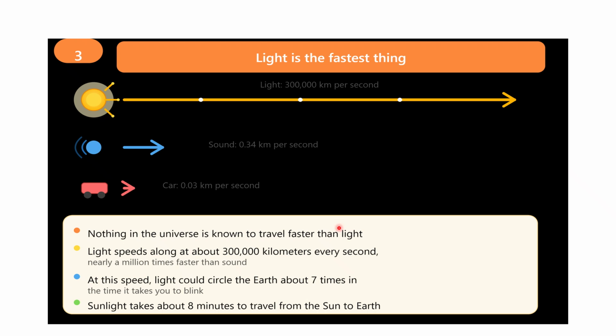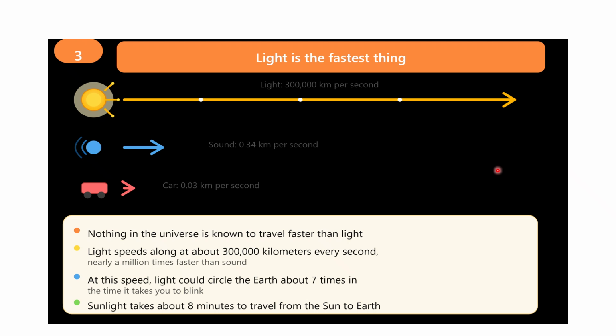The exact number is that it travels at a speed of approximately 299,792 kilometers per second in a vacuum. This speed is so fast that light can travel around the world more than 7 times in just 1 second.